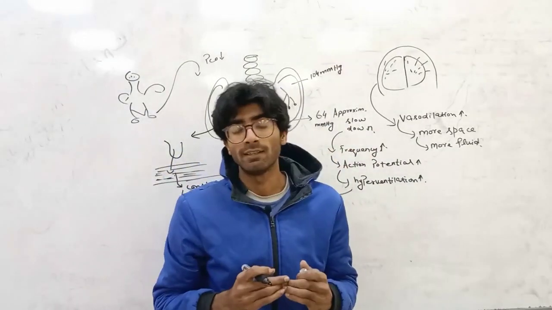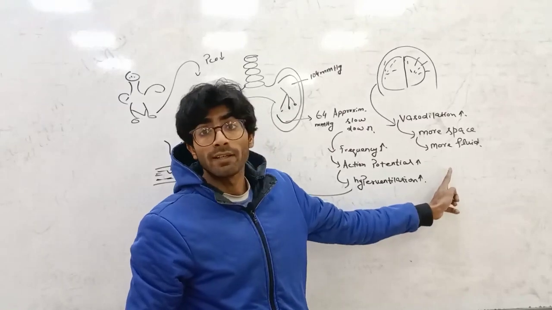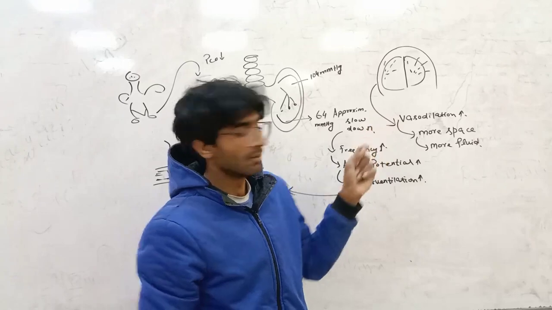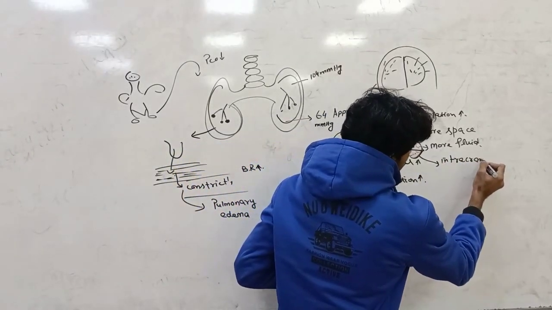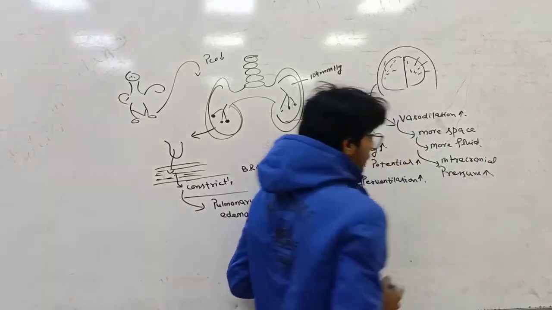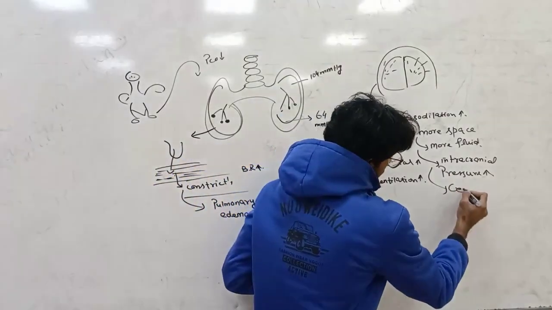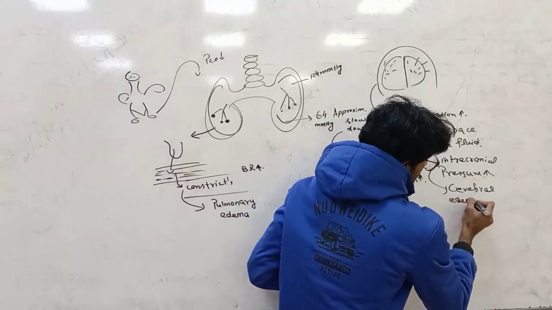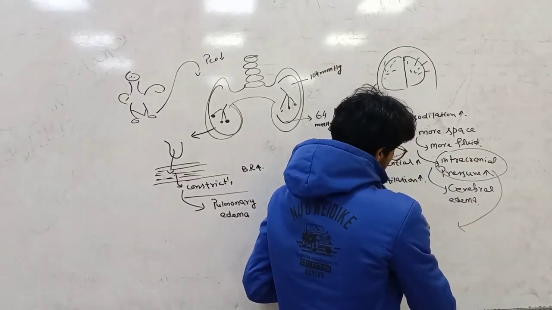When there is more fluid in the vessels, guys, it means the intracranial pressure of the brain increases. Now, cerebral edema happens. Due to increased intracranial pressure, herniation in the brain occurs.